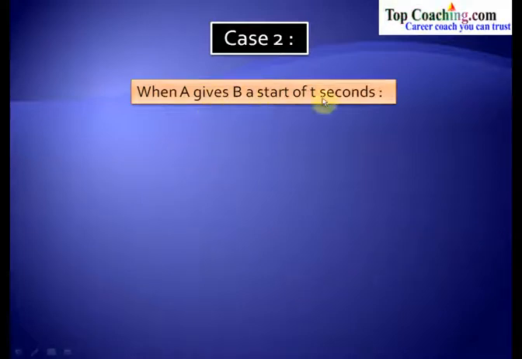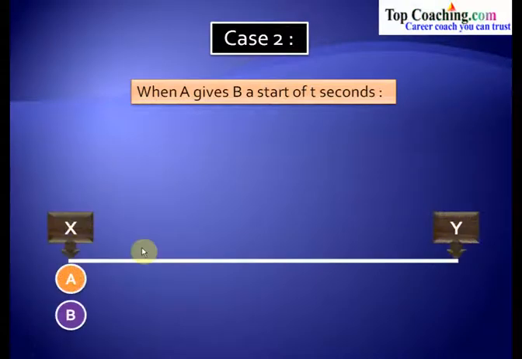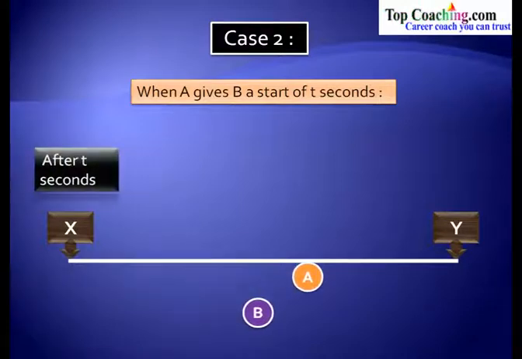Now case 2 could be when A gives B a start of t seconds. Again A is giving some privilege to B, and that is he is giving him a start of t seconds. Now what does that mean? Again this is the racetrack. This is the initial point, this is the final point. When we say A gives B a start of t seconds, it means that he allows B to run for t seconds, and after t seconds A starts running. B is running for t seconds, and then after t seconds A starts running.